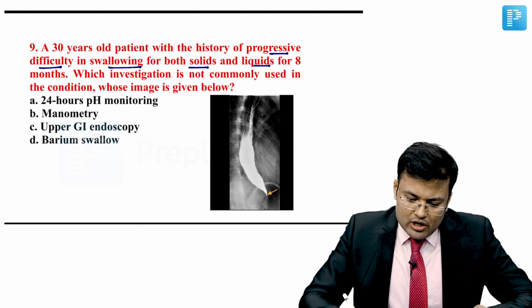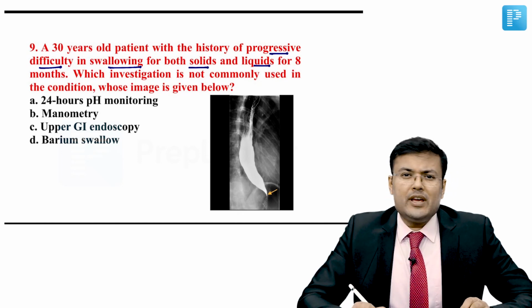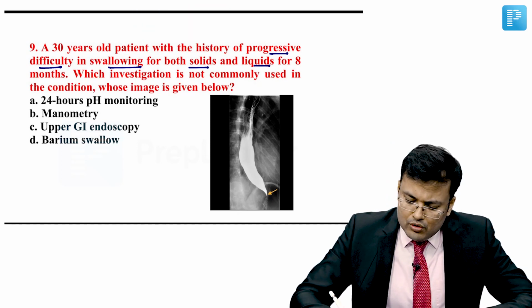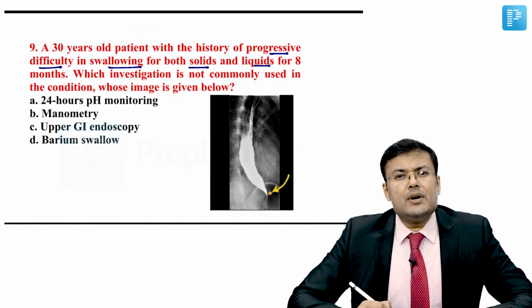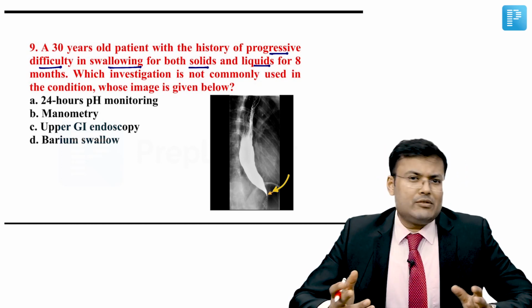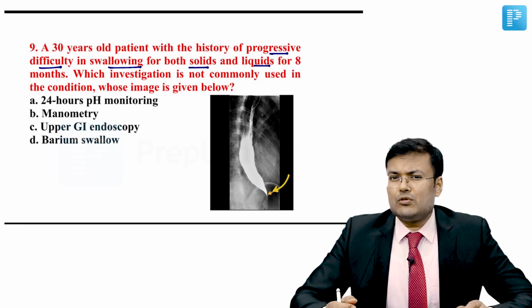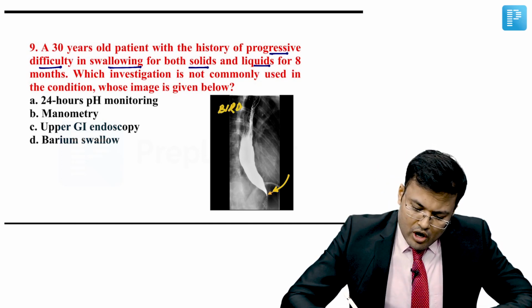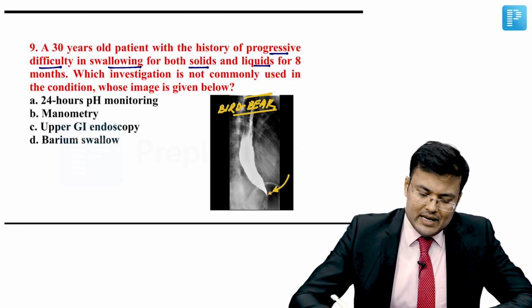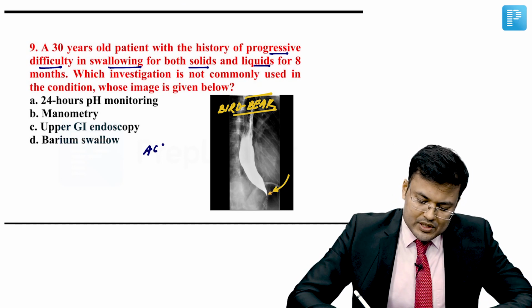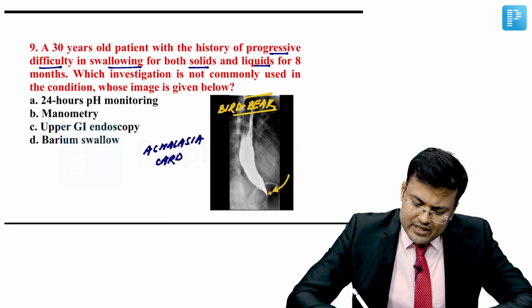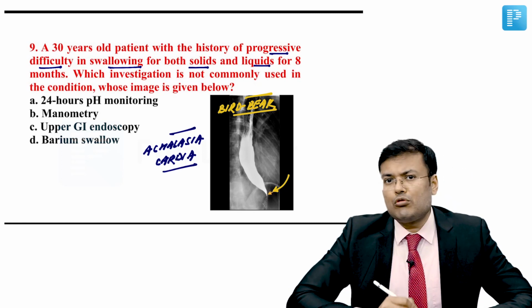Which investigation is not commonly used in the condition whose image is given below? So what is this image? This is barium swallow, and in this barium swallow, what you can see, this is bird beak appearance, which is also known as pencil tip appearance, also known as rat tail appearance. So this is bird beak appearance. On barium swallow, this bird beak appearance is seen in achalasia cardia. So what's the diagnosis here? The patient is having achalasia cardia on the basis of history as well as this barium swallow.